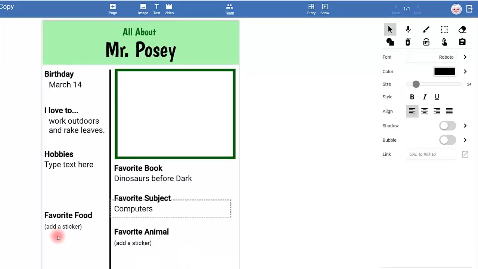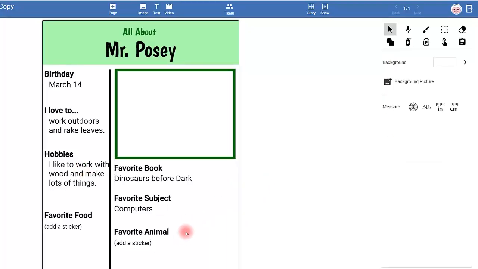And for my favorite animal and favorite food down here, I need to add a sticker. Now, my hobbies over here, these are things I like to do at home. It's not just what I love to do, but I also do a lot of woodworking. So I can put down, I like to work with wood and make lots of things. So I love tinkering and working with things.